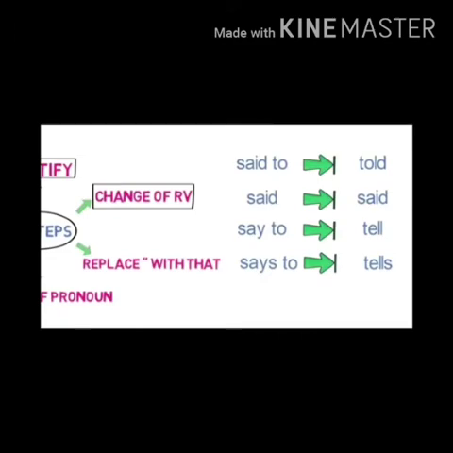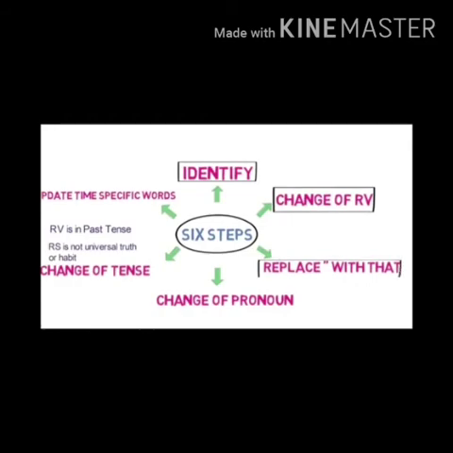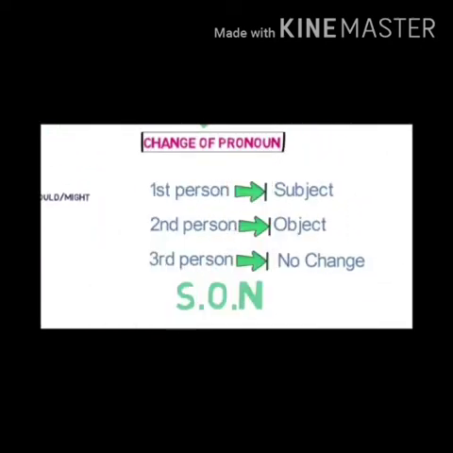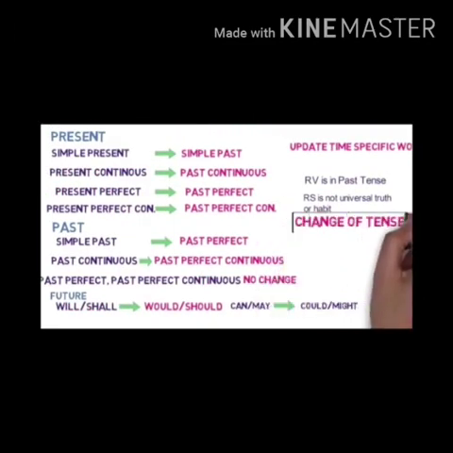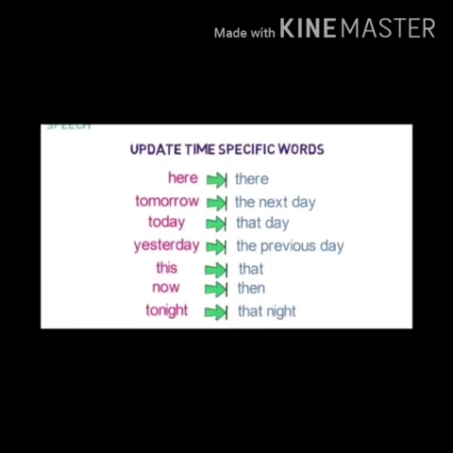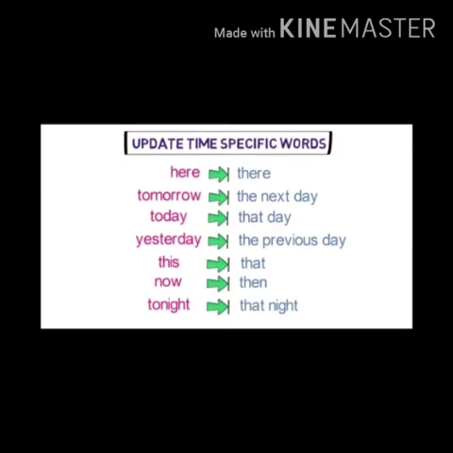Okay. Said to changes into told. Said is always said. If say to is written, then tell. If says is written, then tells. Now see, replace with that. Now when do we use that? This also I discussed about the change of pronoun, that first person, subject, second person, we are changing according to the situation. We are changing these persons according to the situation. And these are the words that we are changing according to the indirect. Means in a direct way you will find here, but when you change in indirect, you will get there.